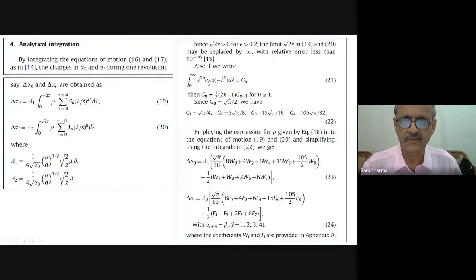And these integrals come as G integrals, and they have a recurrence formula. So they become so simple. The integral can be written like this, lambda raised to n times exponential minus lambda squared, and only these are appearing inside those integrals. Once we identify these, the whole thing becomes simpler.